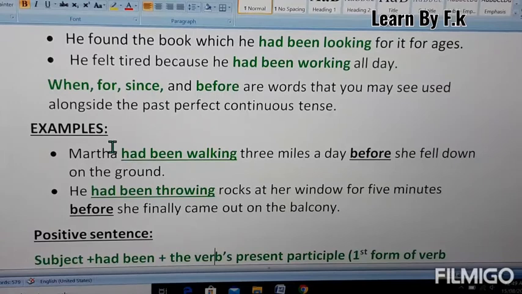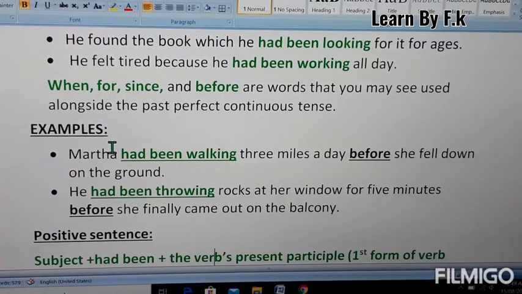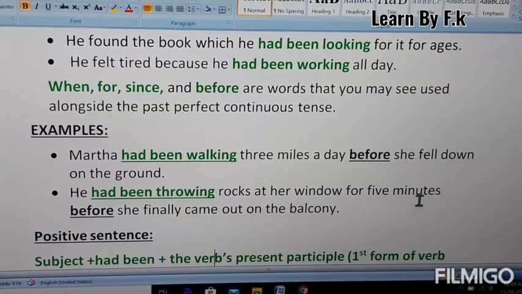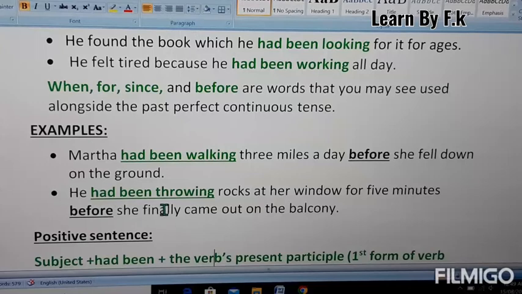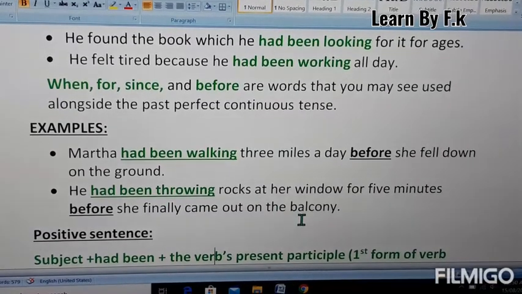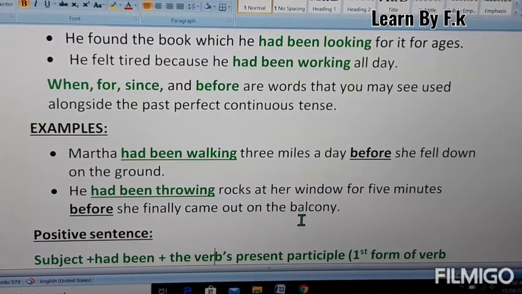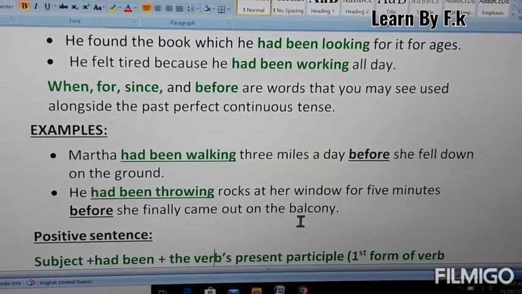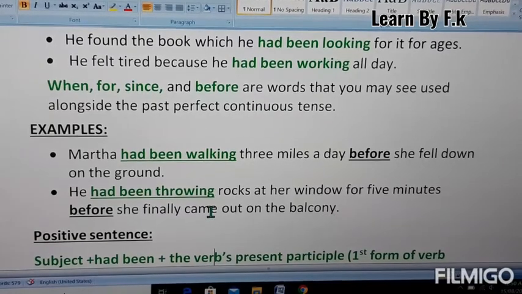Now the second one, he had been throwing rocks at her window for 5 minutes. Here the duration is 5 minutes, and the second activity is before she finally came out on the balcony. So the first activity is that he had been throwing rocks at her window for 5 minutes. Then what happened? Then she finally came out on the balcony.